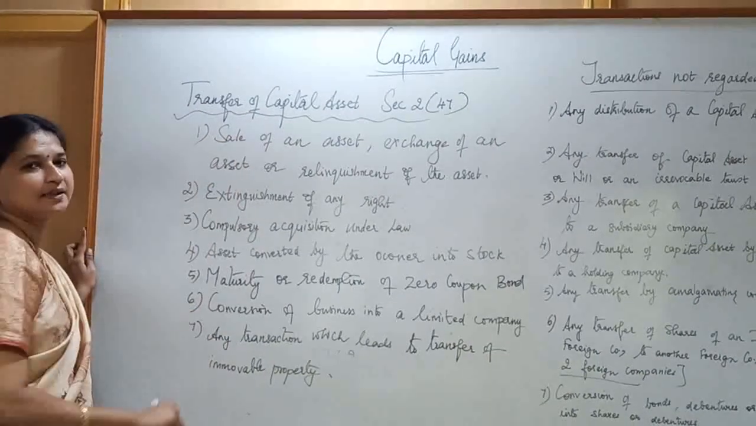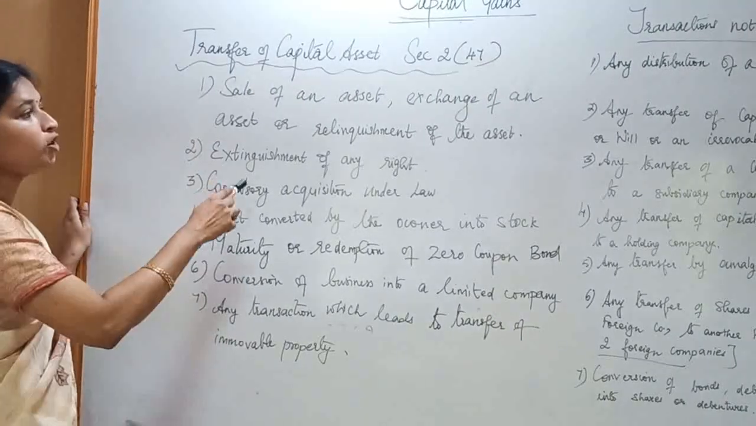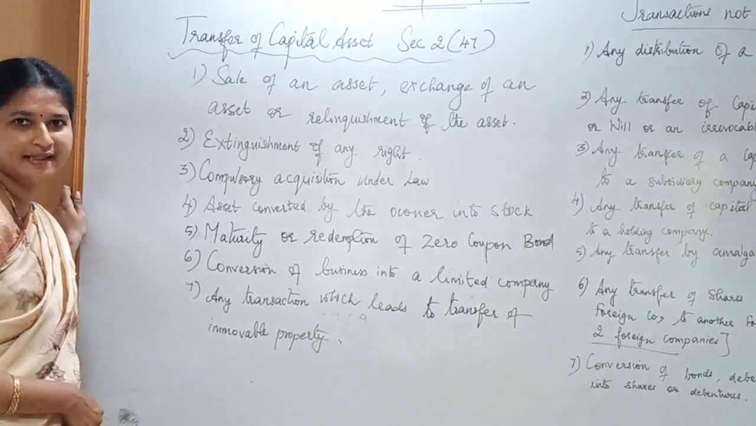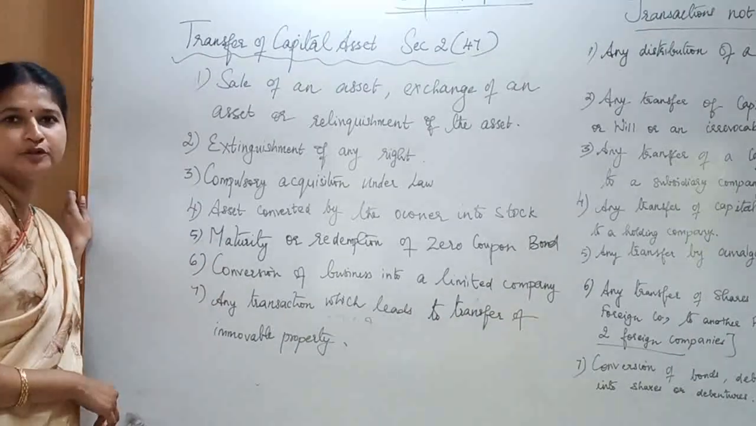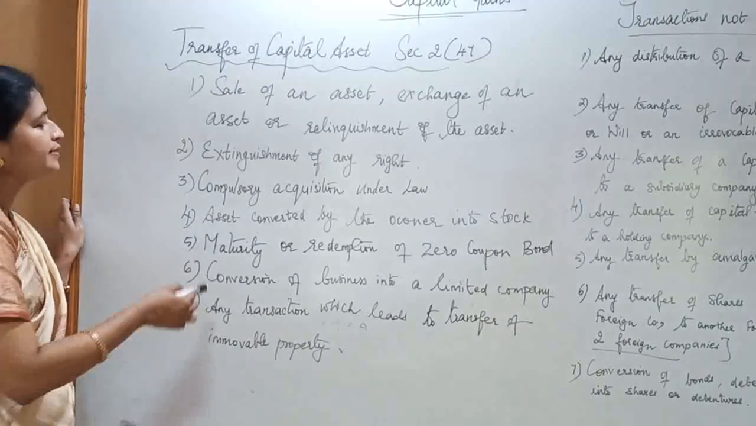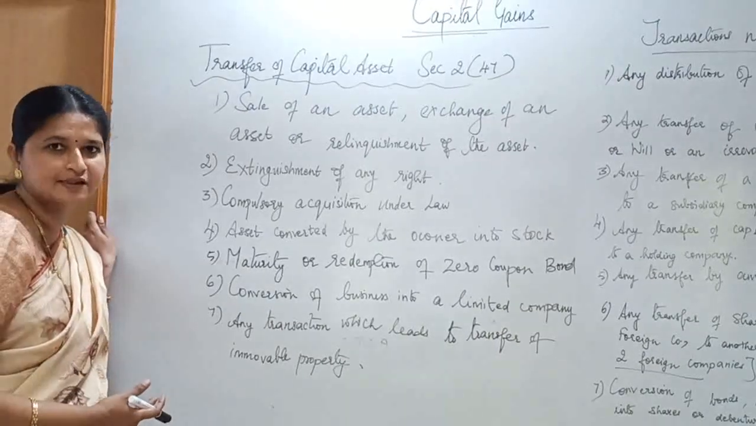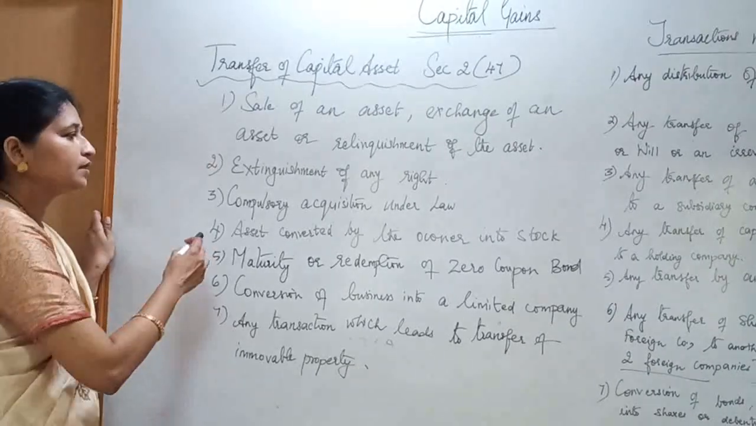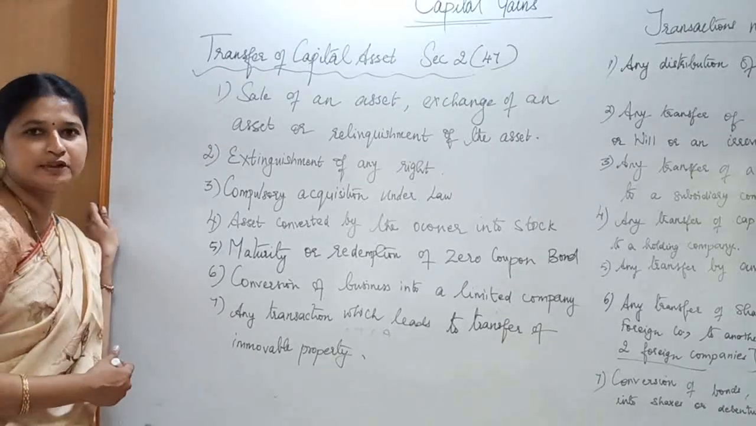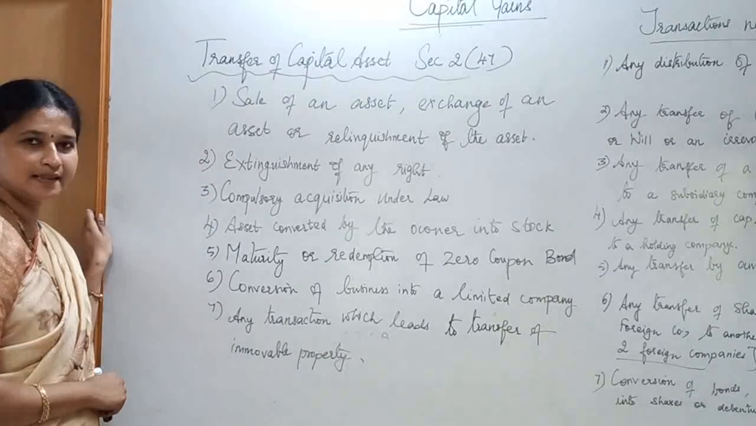Transfer of capital asset, Section 2, subsection 47. So transfer means sale of a capital asset, exchange of a capital asset, or relinquishment of the asset. Relinquishment means withdrawal of the right over the property by the owner. Second one is extinguishment of any right over the property, which is also considered as transfer of capital asset. Third is compulsory acquisition under law. For example, compulsory acquisition of land by the government is also considered as transfer of capital asset.